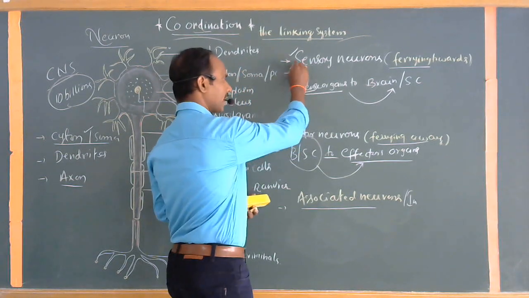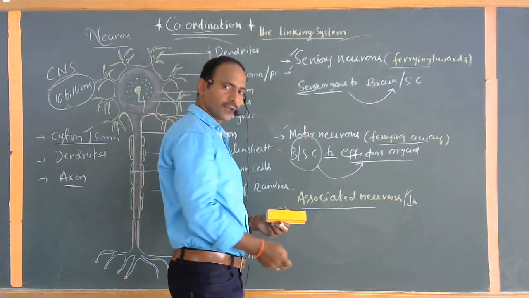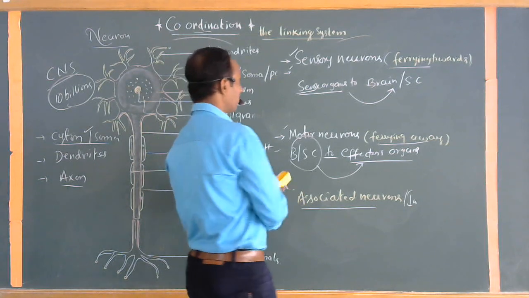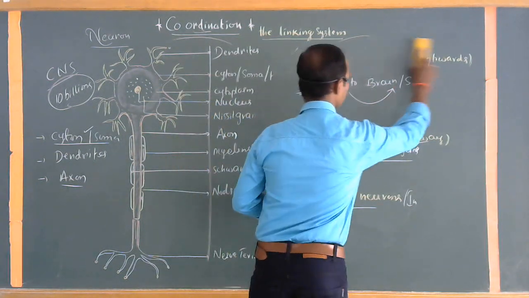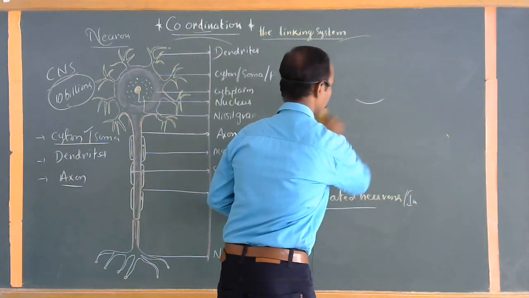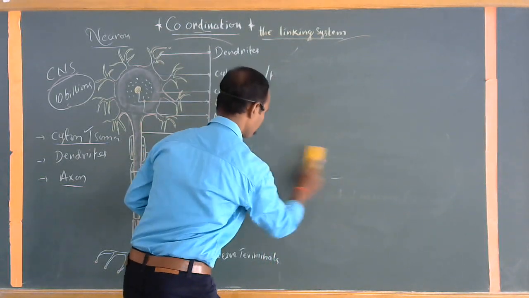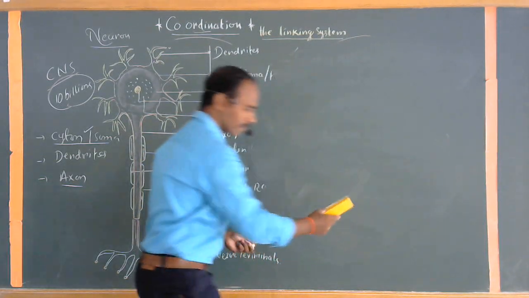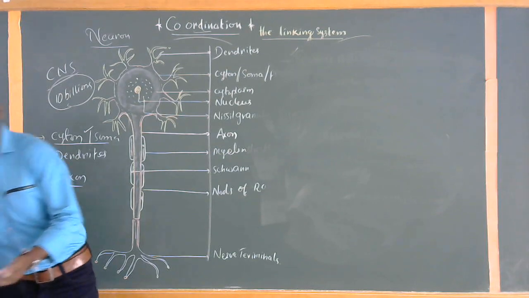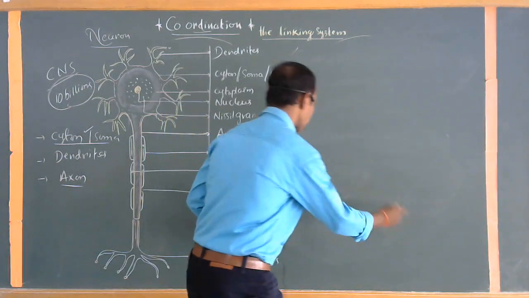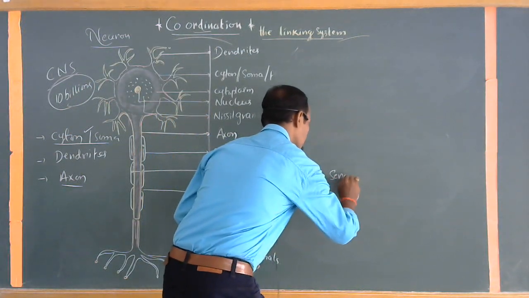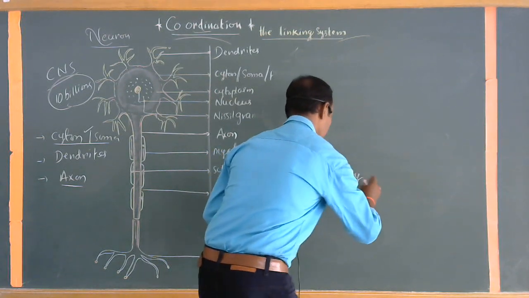Okay, sensory neurons, motor neurons, and associated neurons. A small chart for your easy understanding. See that? A small flow chart also for you.